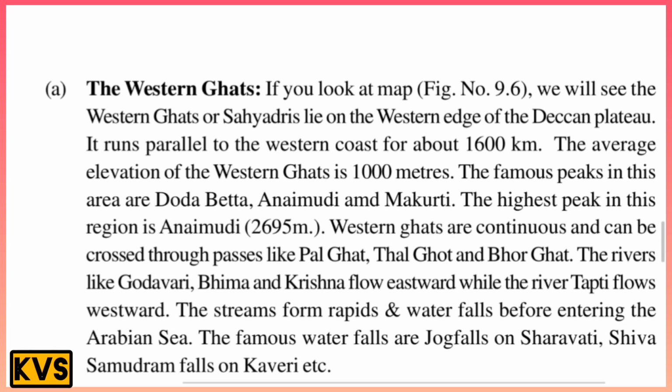and Bor Ghat. Rivers like the Godavari, Bhima and Krishna flow eastward, while the river Tapti flows westward. The streams form rapids and waterfalls before entering the Arabian Sea. The famous waterfalls are the Jog Falls on the Sharavati and Sivasamudram Falls on the Kaveri.